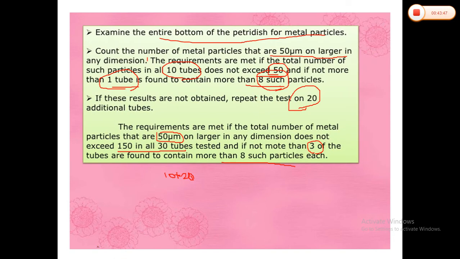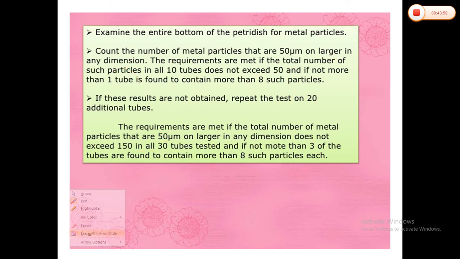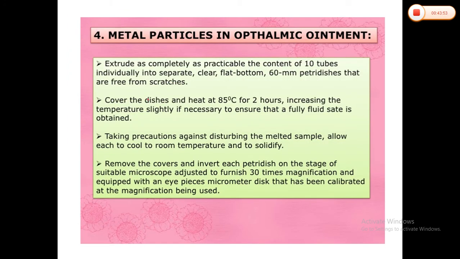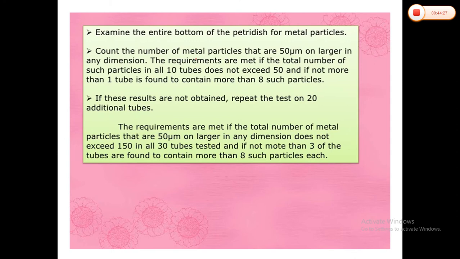So this is a very simple process. First, you have to take the 10 tubes and extrude each individual tube into 10 different petri plates. Then you have to heat them at 85 degrees Celsius for 2 hours, and you can increase the heat if necessary, so we will get the fully fluid state. Then you have to cool them, remove the cover, invert the petri dish, and observe under 30 magnifications with the eyepiece micrometer, and check the particles which are present.